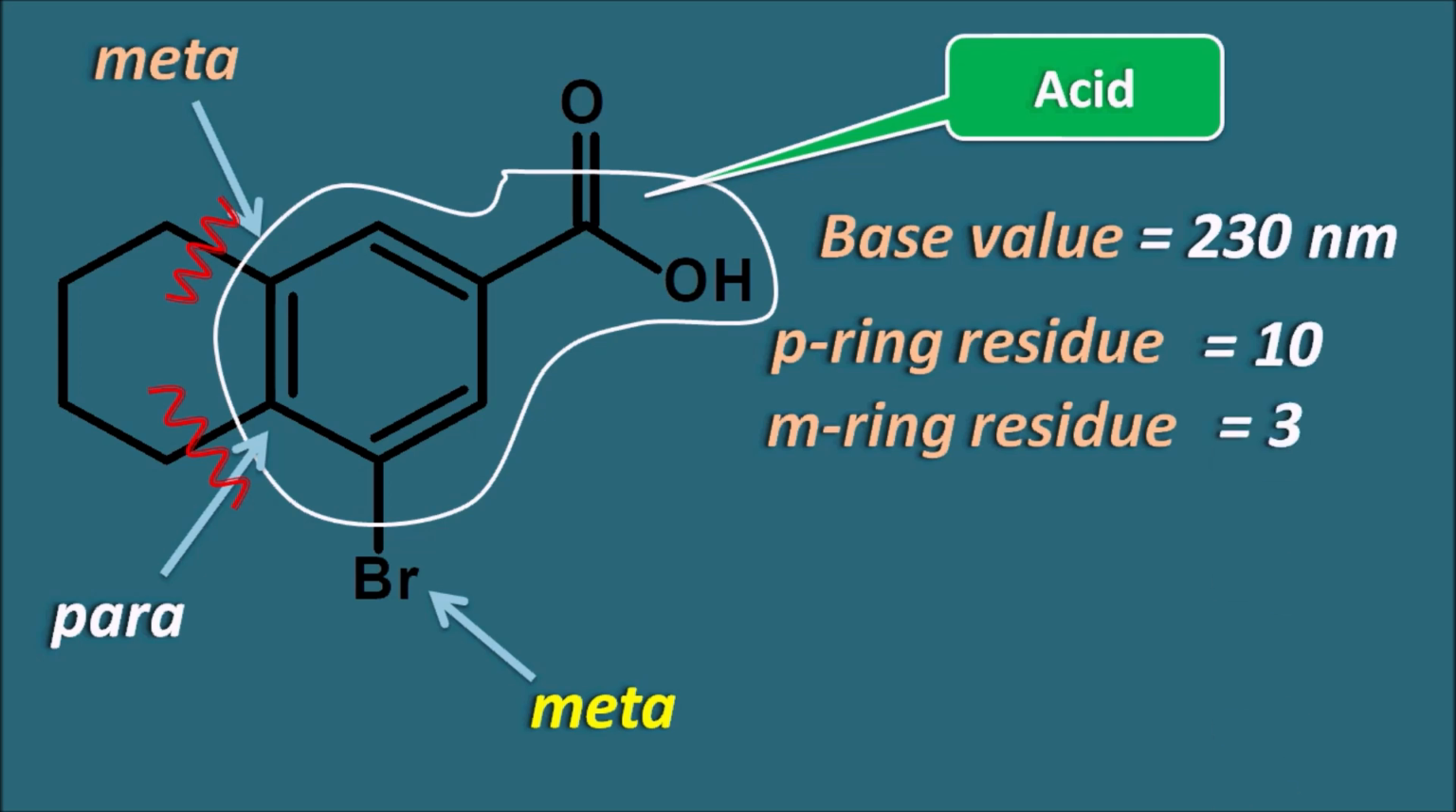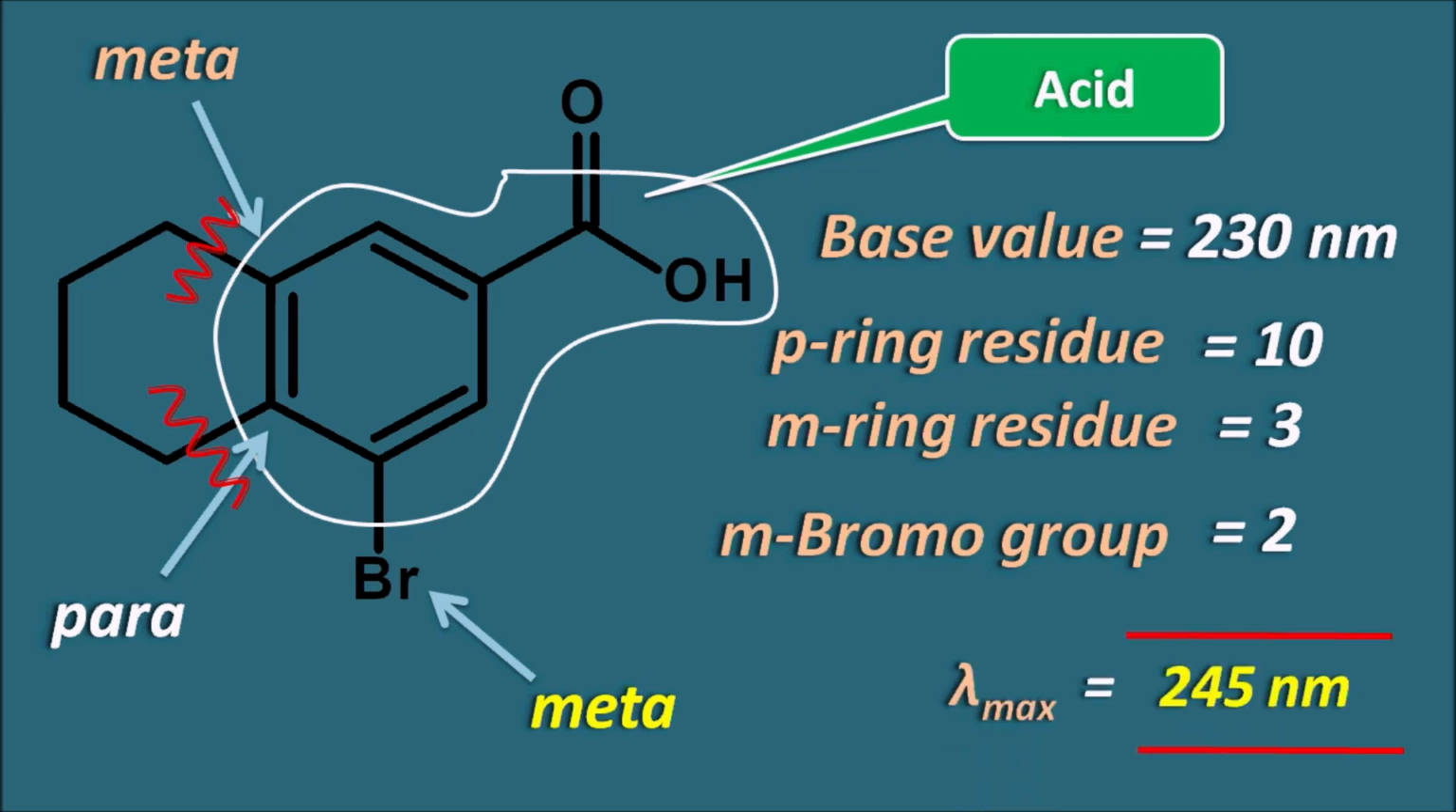And finally the bromine group is present at the another meta position. So m-bromo group gives an increment value of 2 nanometers. So if we combine all these, 230 plus 10 plus 3 plus 2, that gives 245 nanometers. In this way we can calculate the lambda max value for the aromatic compounds by knowing their base values and